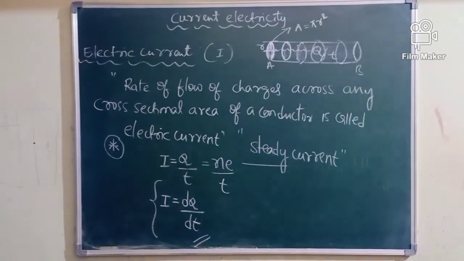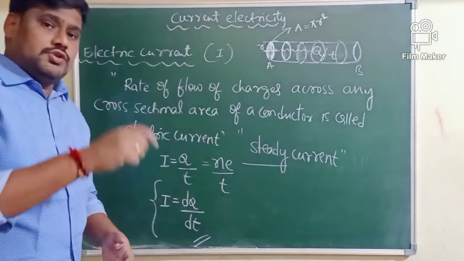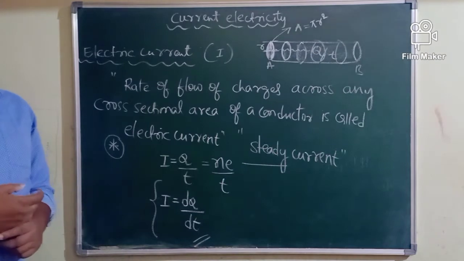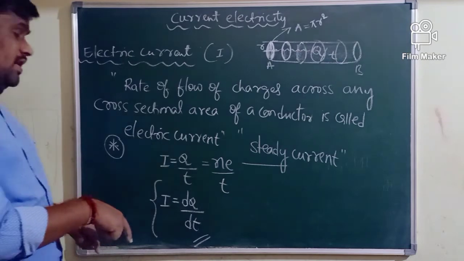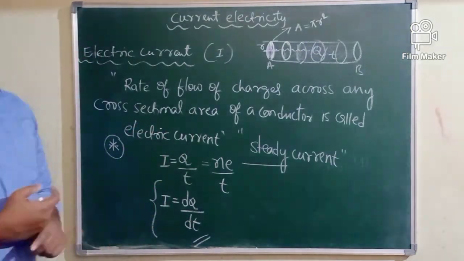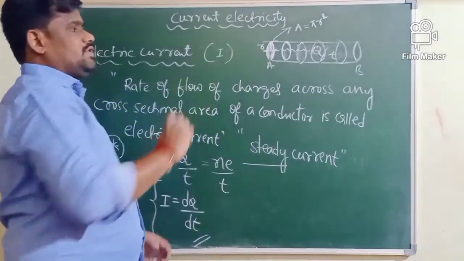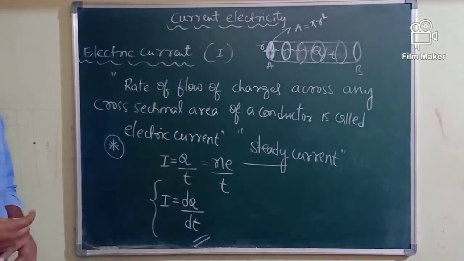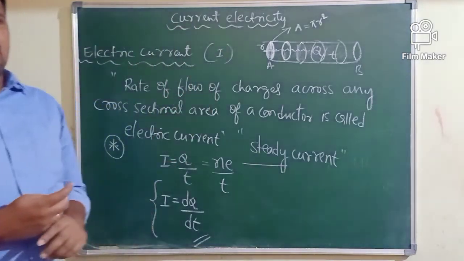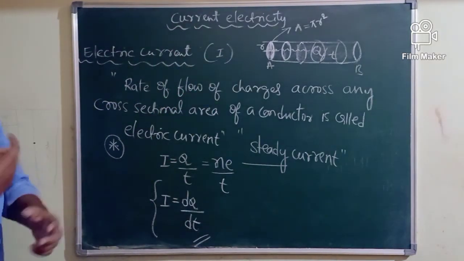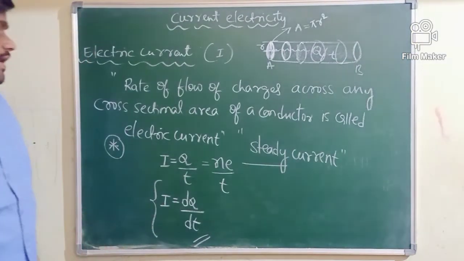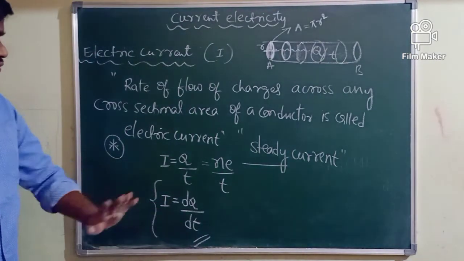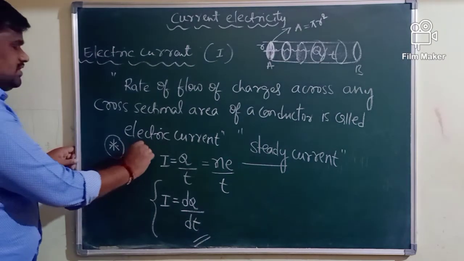So the formula I = dq/dt is used to calculate instantaneous current. Instantaneous current is calculated when the flow of charge through a conductor is not uniform. If the charge flow in the conductor is not uniform and you want to calculate the current, then you have to calculate which current? Instantaneous current. That instantaneous current is calculated using the formula I = dq/dt. Okay, this is steady current.